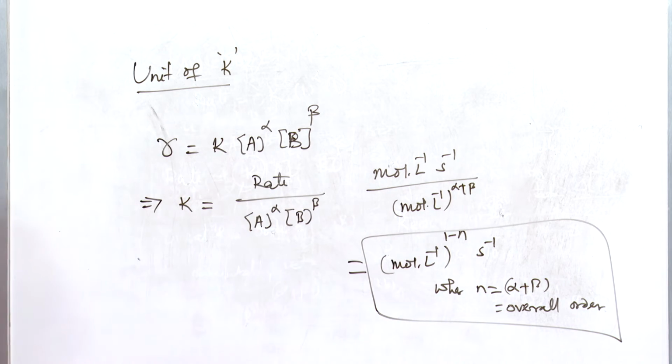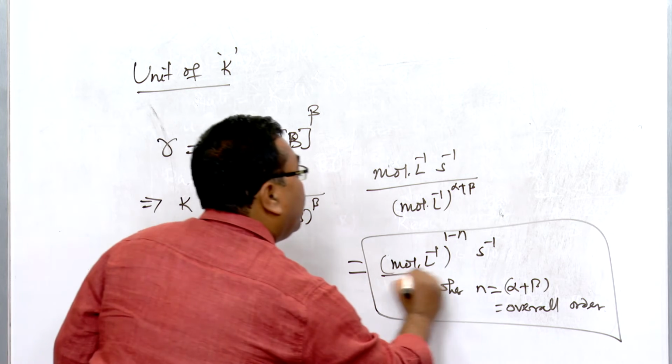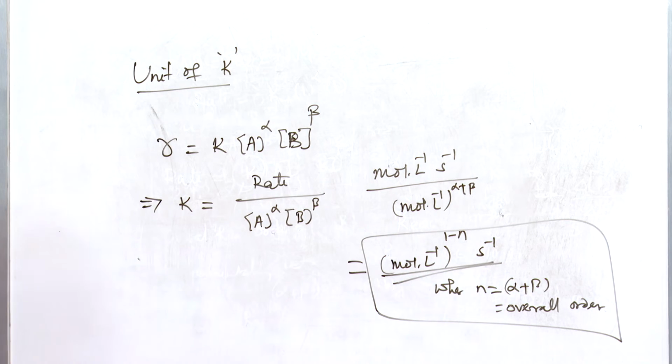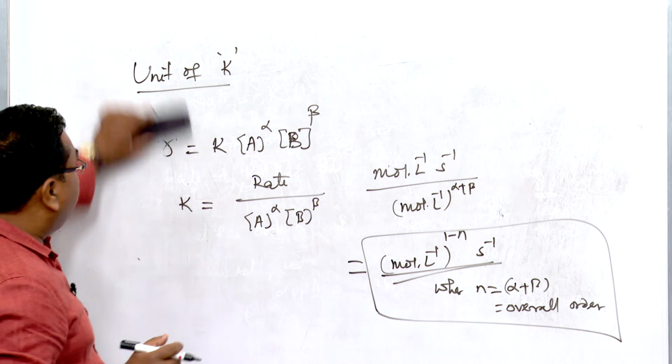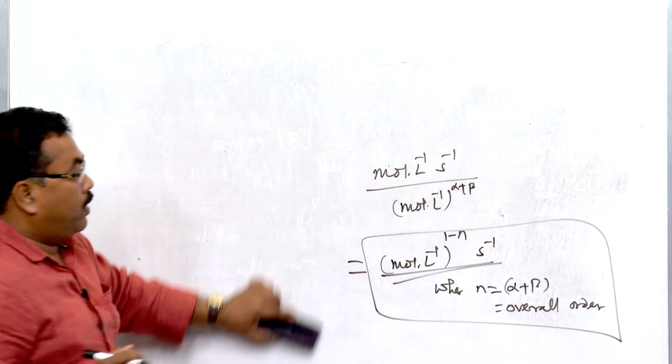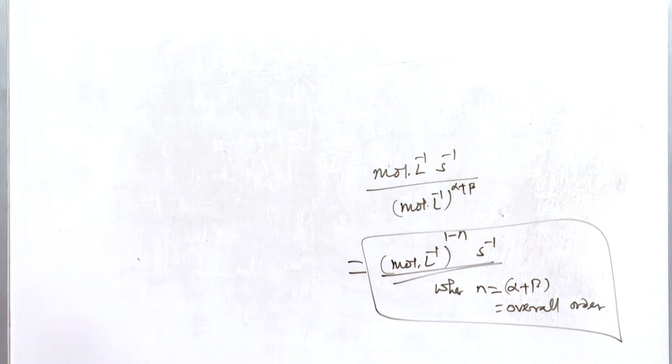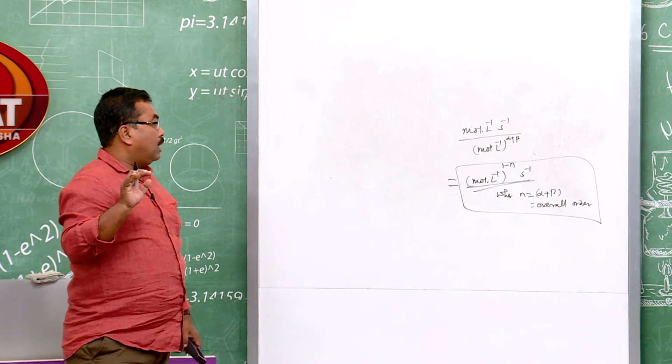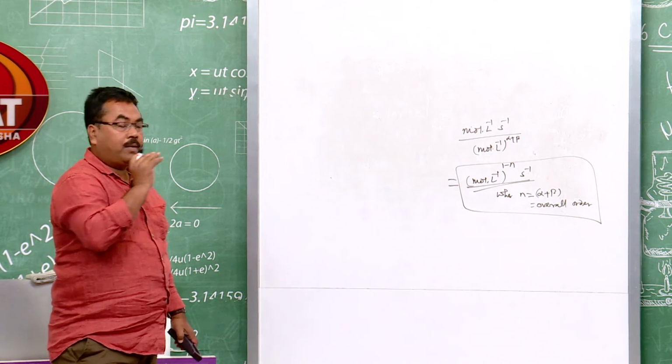So, now this is the unit of the rate constant: mole to the power 1 minus n, liter inverse, second inverse, or you can take time inverse. So, that represents the unit. Now I will ask you a question. I will put a problem here again to know something about this.